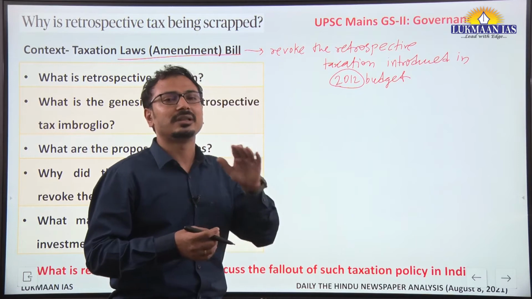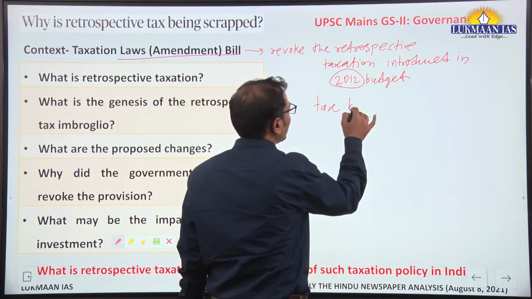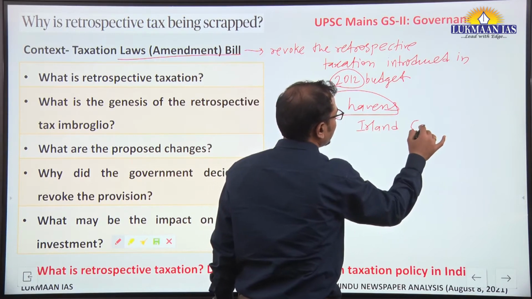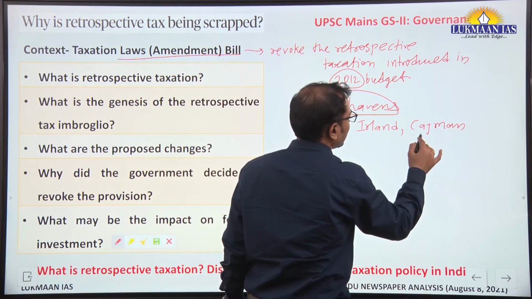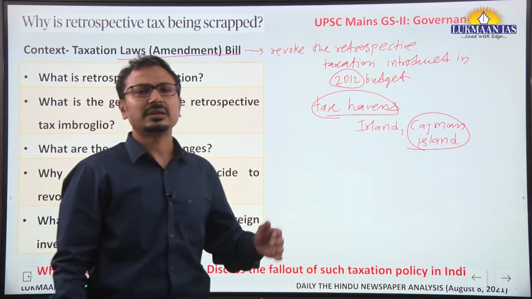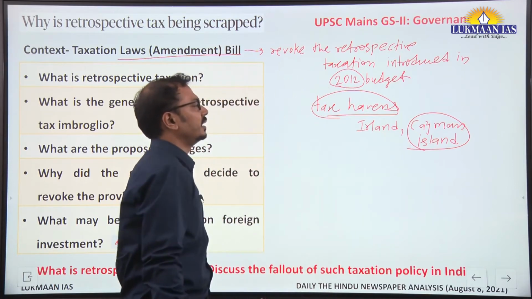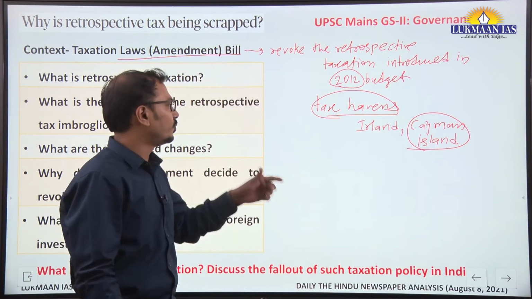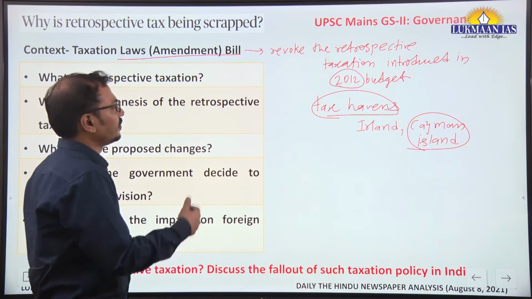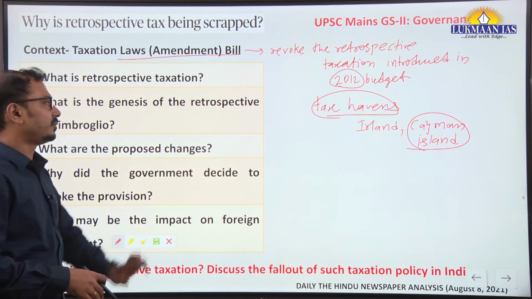The transactions were being done in tax havens or low tax countries, for example, Ireland or the Cayman Islands, where the corporate tax is very low. So there was some kind of tax avoidance and tax evasion involved here, and therefore our government felt that retrospective taxation should be applied to these transactions.